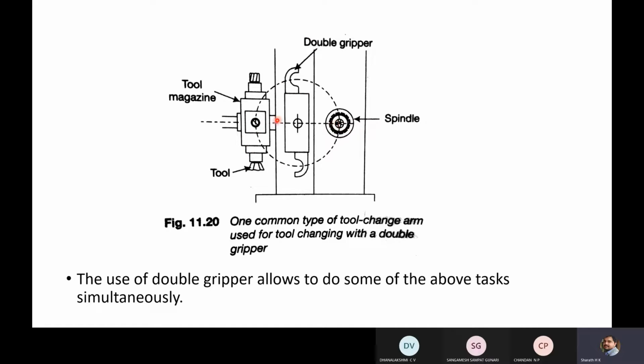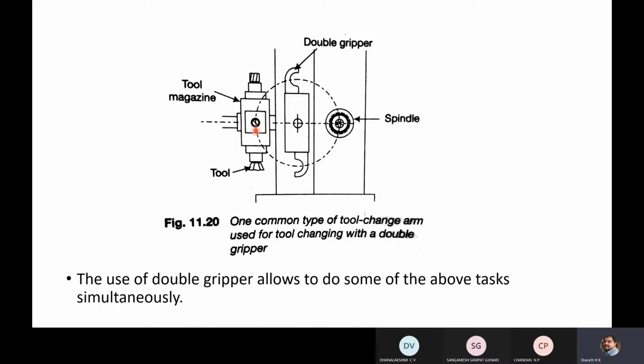This is the spindle and this is the tool magazine. So this is an example. This is the tool magazine and this is the spindle where the machining operation will be performed. Now, if you have a double gripper, you can simultaneously pick one tool from the tool magazine and also the existing tool on the spindle. You can pick when it makes a rotation of 90 degrees. This gripper will reach the spindle and this gripper will reach the tool magazine.